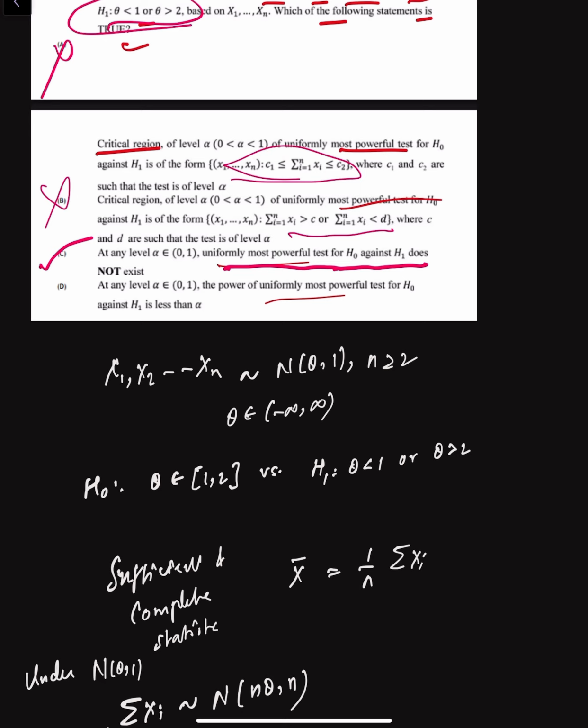And statement D is saying that at any level alpha belongs to (0, 1), the power of the UMP test for H0 is less than alpha. So the UMP test itself does not exist in this case, so this option is meaningless. So option C is the correct answer.